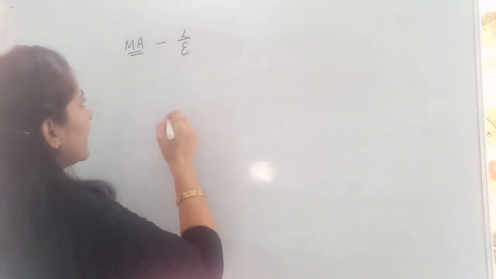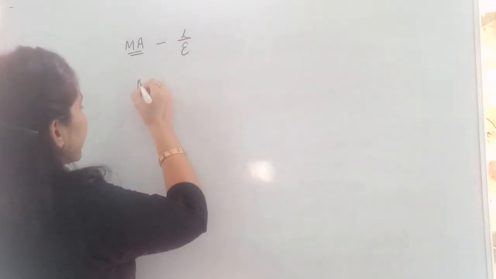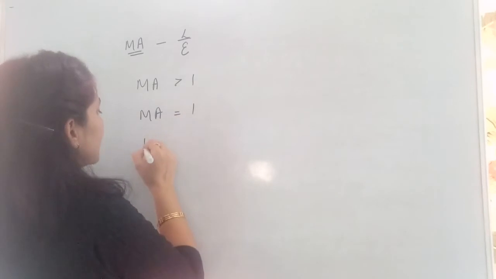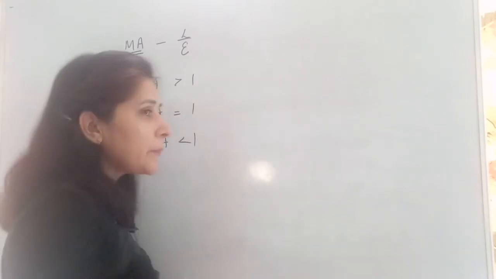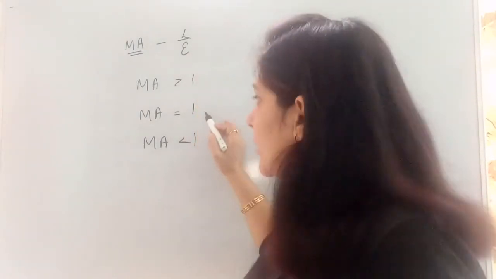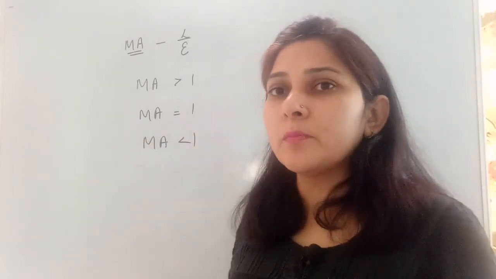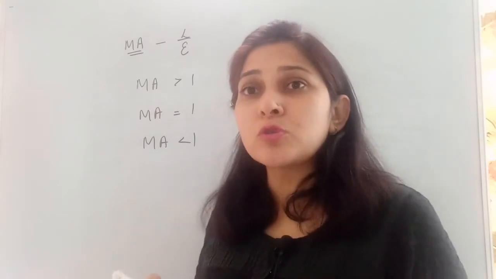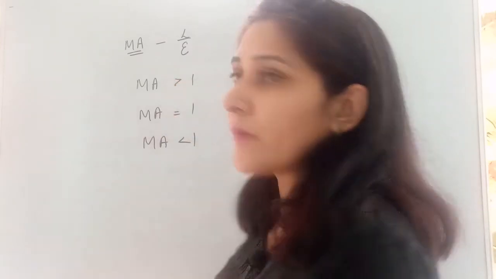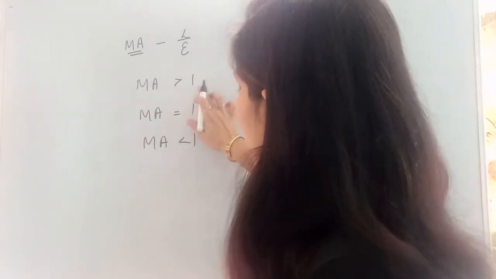Now mechanical advantage, according to these two values, load and effort, can be greater than 1, equal to 1, or less than 1. Depending on the value of mechanical advantage, we can find out whether the machine is a force multiplier, used to change the direction only, or a speed multiplier. How can this value be greater than 1?